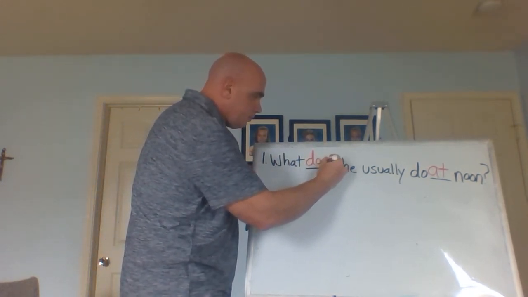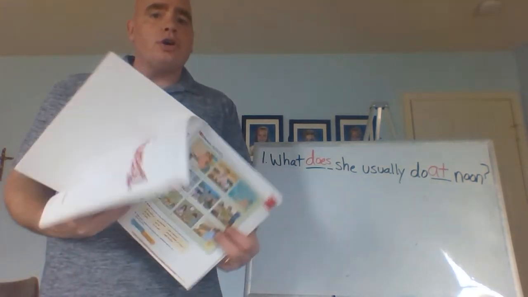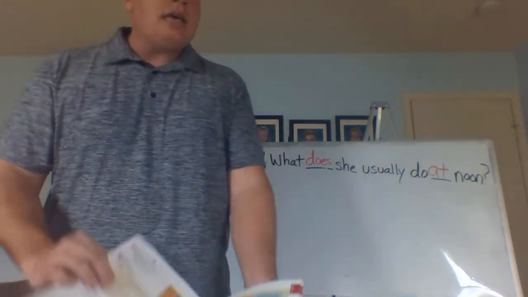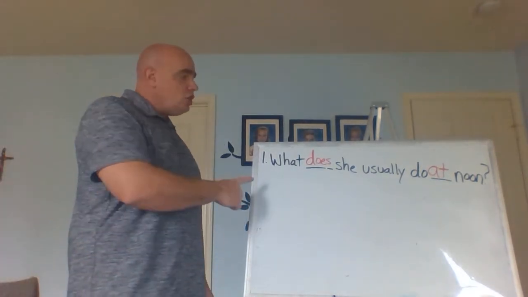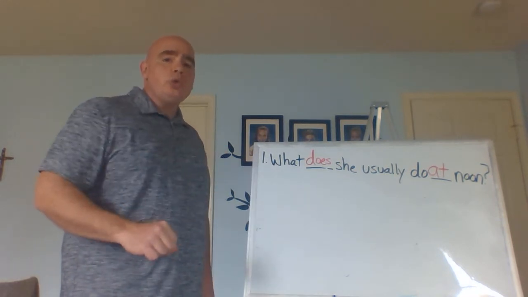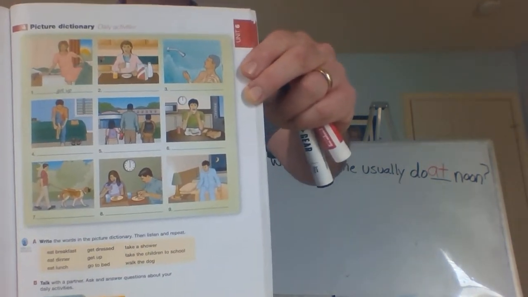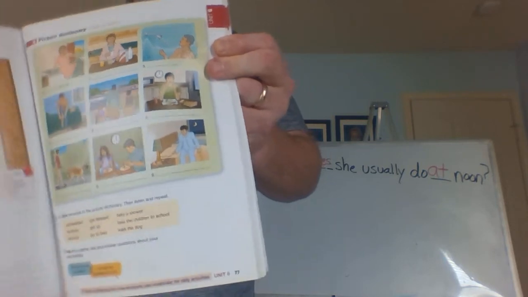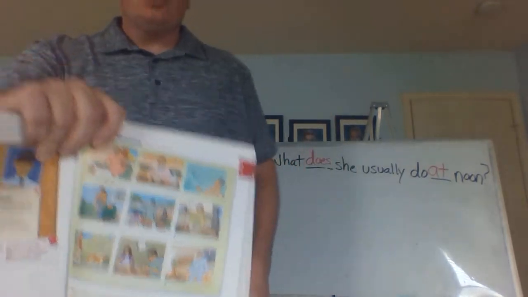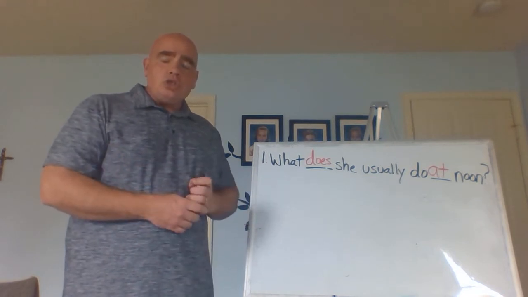Does. All right. Now, again, we're going to look in our book here and we're going to answer the question. And it's going to say, what does she usually do at noon? What does she usually do at noon? And so, look here, and do you see which one is noon? All right? And when we look, we can see this one right here. We look at the clock. This one is noon. All right?